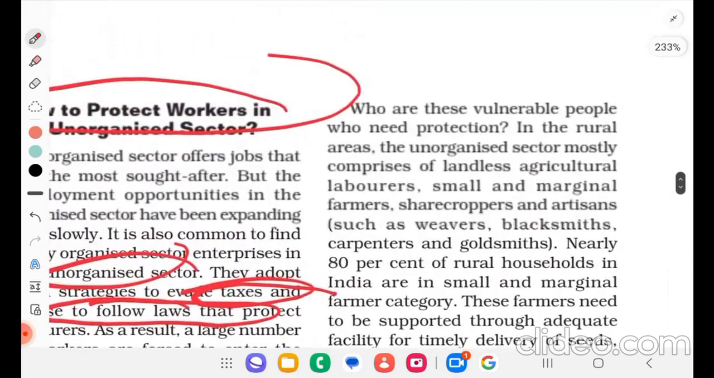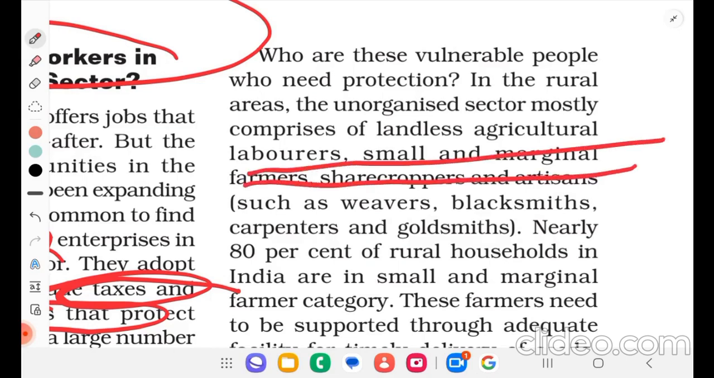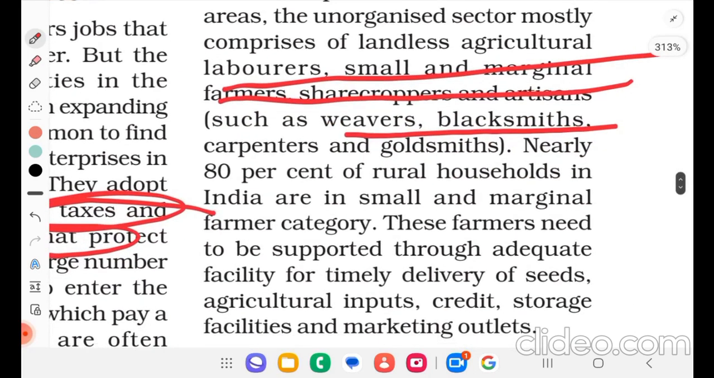Who are those vulnerable people who need protection? In the rural areas, the unorganized sector mostly comprises landless agricultural laborers, small and marginal farmers, sharecroppers and artisans such as weavers, blacksmiths, carpenters and goldsmiths. Nearly 80% of rural households in India are in the small and marginal farmer category.